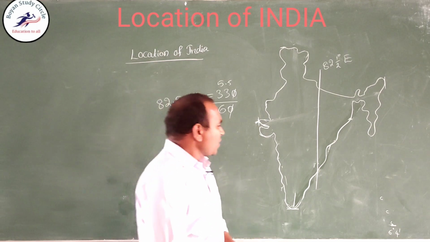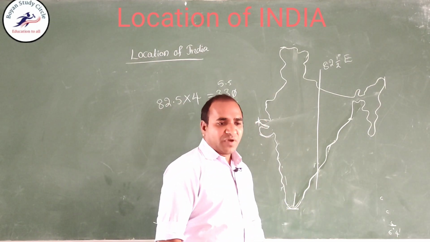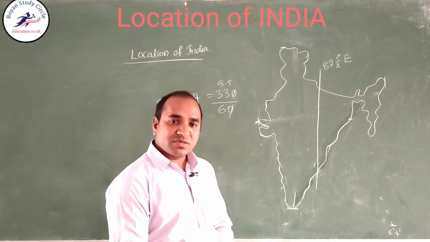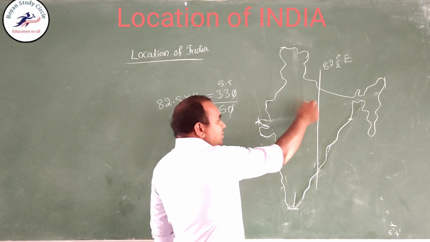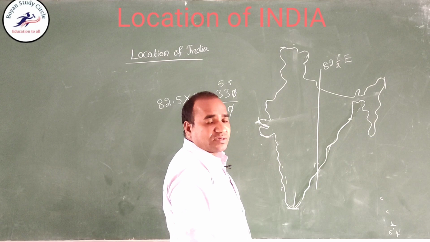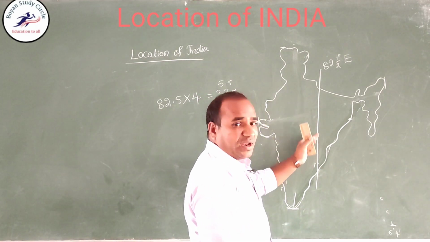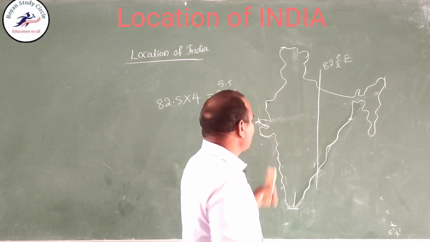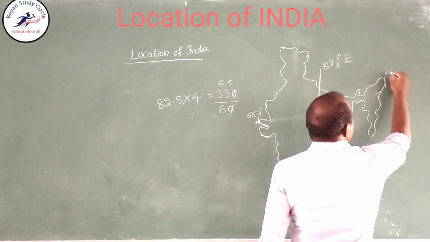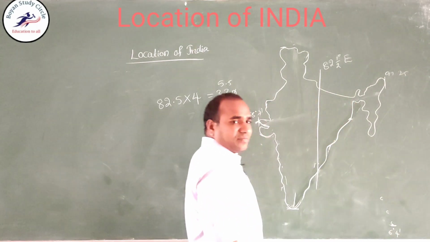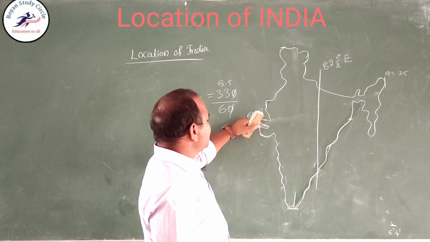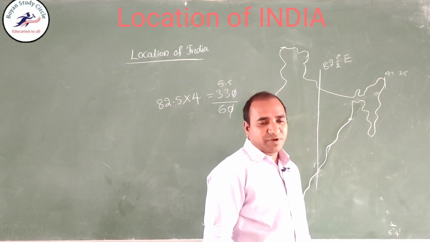Why did we choose 82.5 degrees east longitude? Because this longitude goes through the center, the middle of India. See here, India extends between 68 degrees 7 minutes and 97 degrees 25 minutes, right?